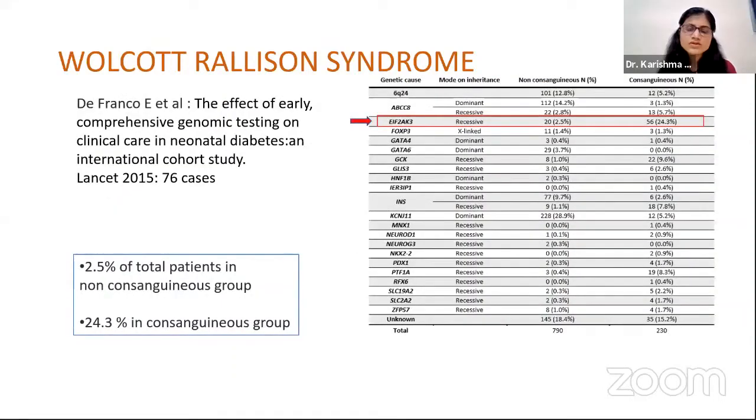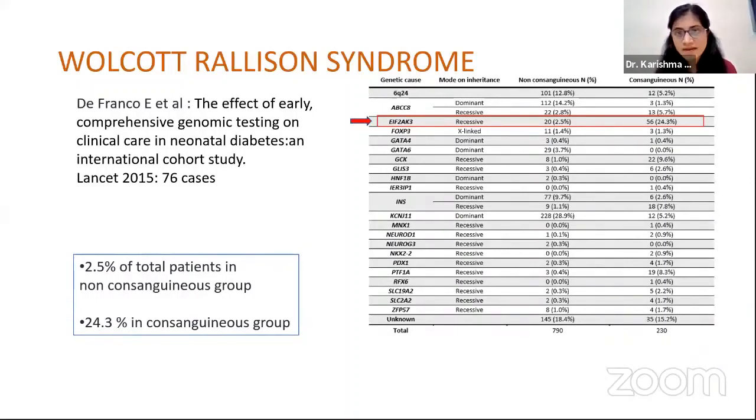There was one study published in Lancet in 2015. DeFranco et al. did this study, the effect of early comprehensive genomic testing on clinical care in neonatal diabetes. They enrolled more than 1,000 cases of neonatal diabetes mellitus and did genomic testing in these patients.